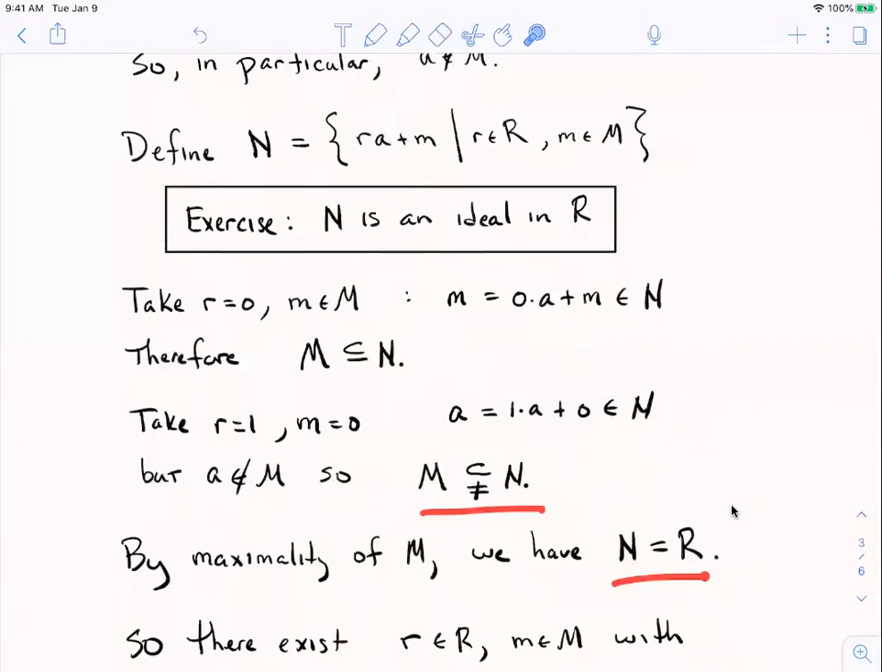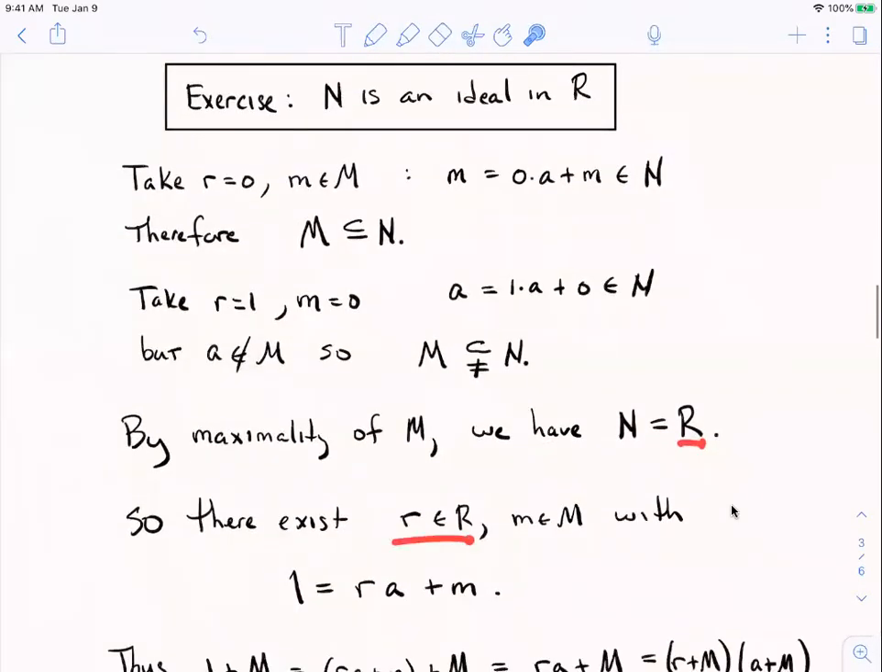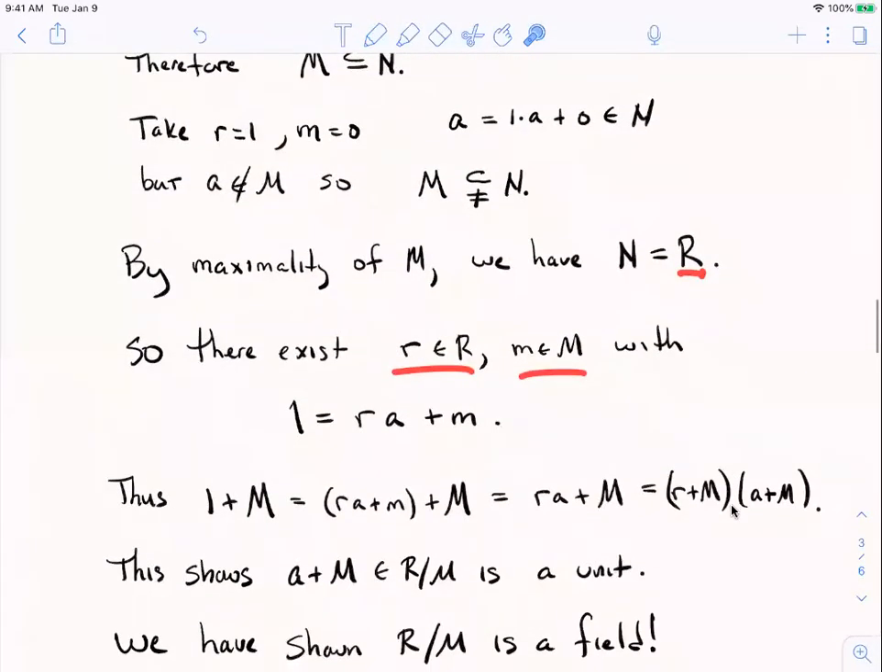It has to be everything. Cool. Well, N has a very specific element form, right? So I know that our ring R has unity. So unity must have the form ra plus m for some r and some m. So there has to be some element r and some element m in our ring, in our ideal, so that 1 looks like that. Because 1 is an element of R, and R and N are the same set. So 1 has to have this form.